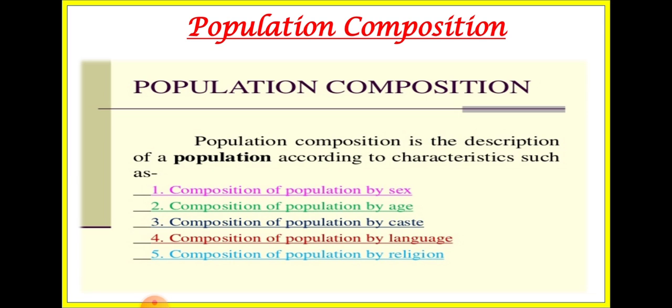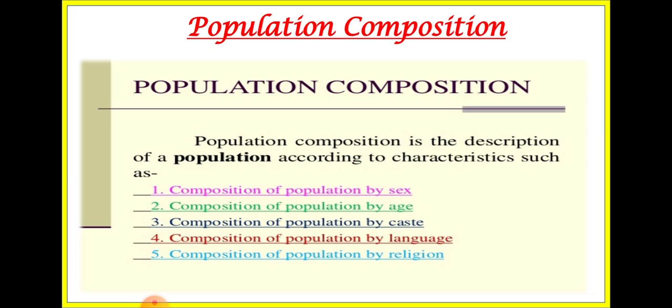Occupational structure is also counted, that is, how many people are engaged in agriculture, tertiary activity, secondary activity. That is also part of population composition, as well as literacy levels. Whenever a census is taken, all these are counted: which state is highly populated, in which state the sex ratio of females is good, as well as how many languages we speak, and on that basis how many people are speaking Hindi in India, how many people are speaking English in India.